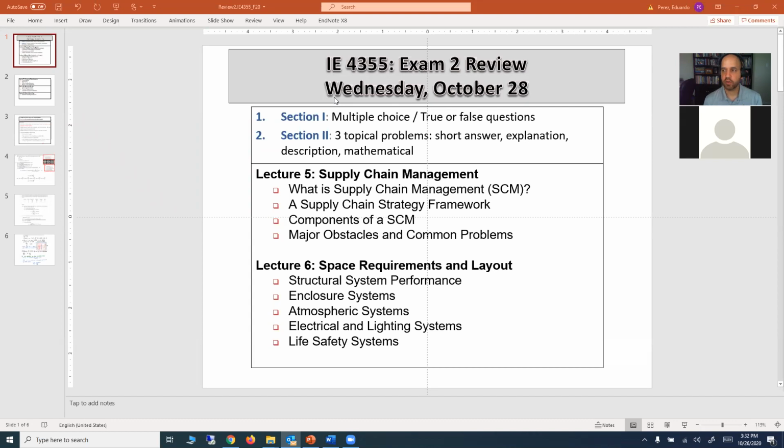Section 2 is 3 problems. In this exam, you will have 3 problems that you will answer using a sheet of paper. So you will solve the problems, and you are going to scan those papers at the end of the exam and upload them into Canvas. These questions will have a link for you to upload the file.